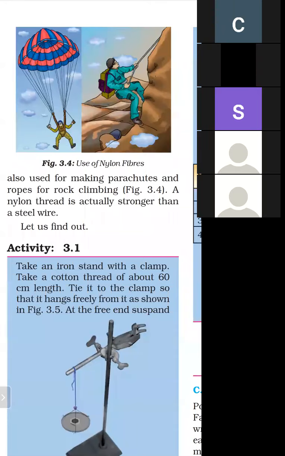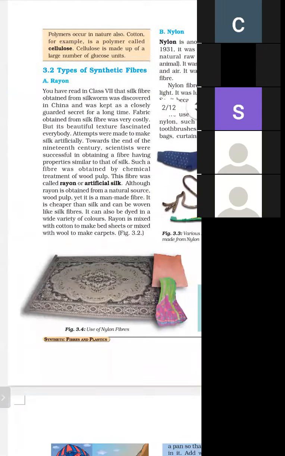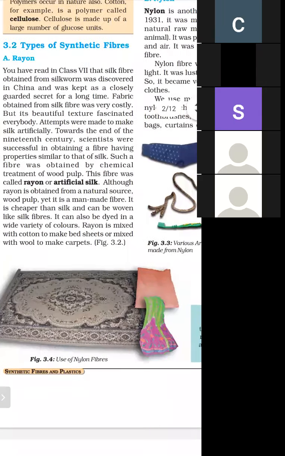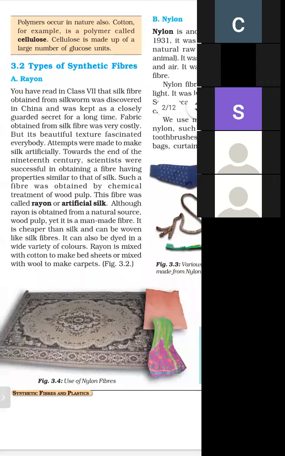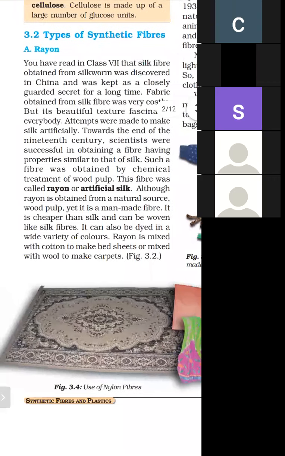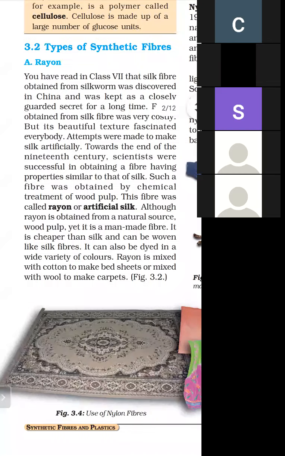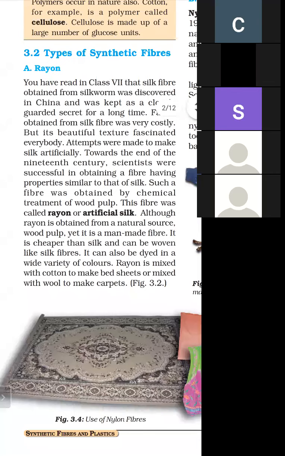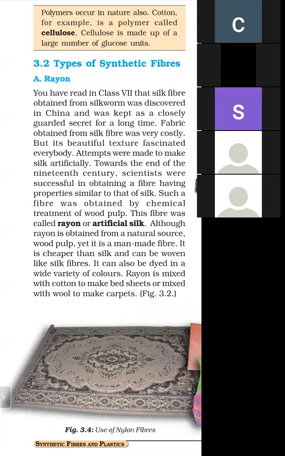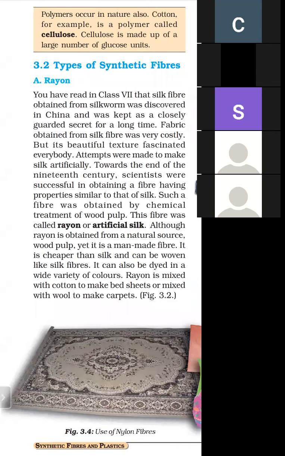So these are two fibers. The first fiber is rayon and the second is nylon. Out of rayon and nylon, which is a fully synthetic fiber? Nylon is a fully synthetic fiber. And why is rayon not fully synthetic? When rayon was made, it was made from a natural source, wood pulp. So it is not a fully synthetic fiber. These are two examples of synthetic fiber, rayon and nylon.